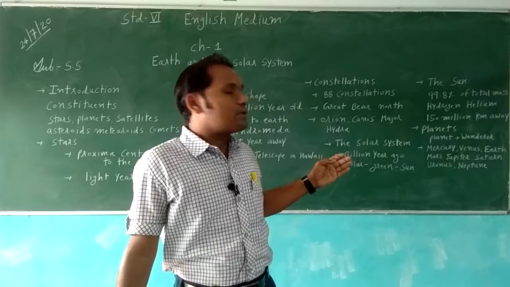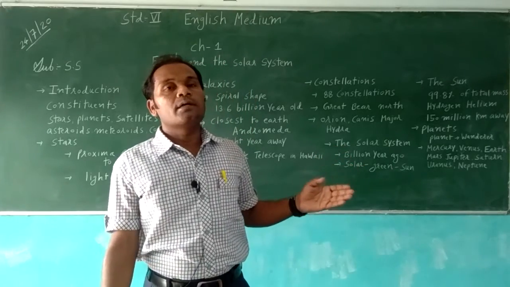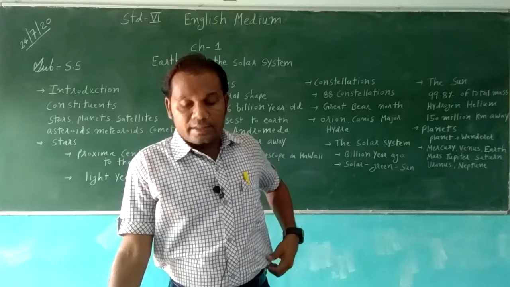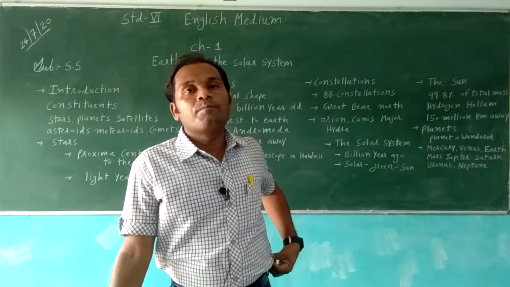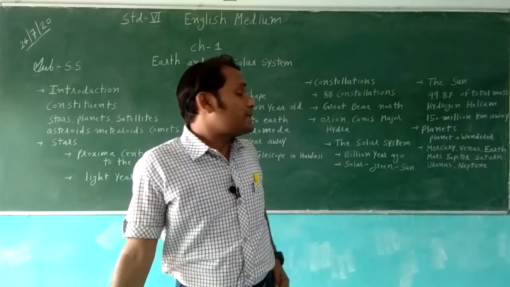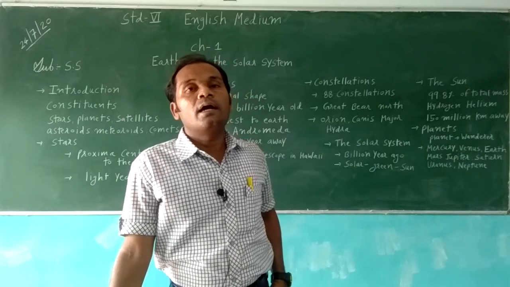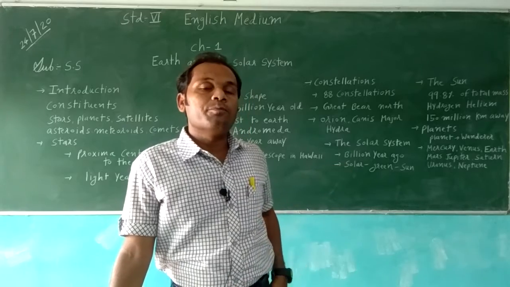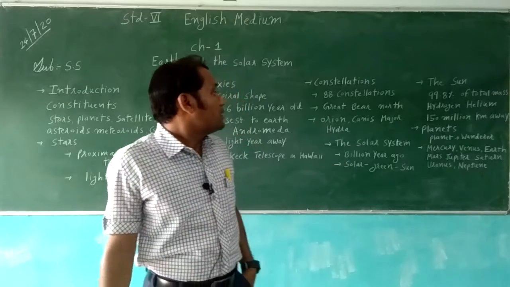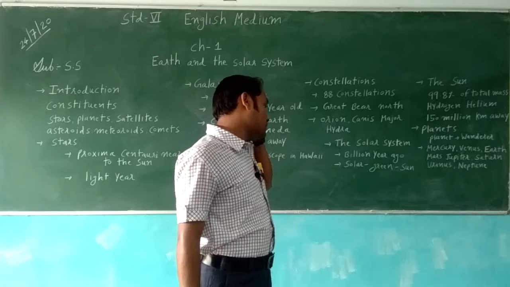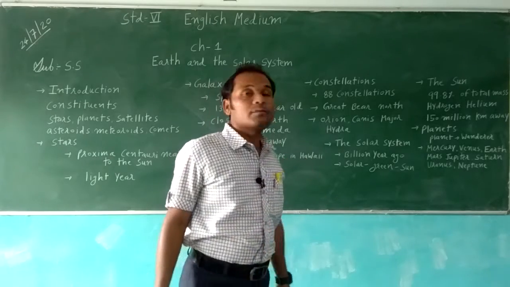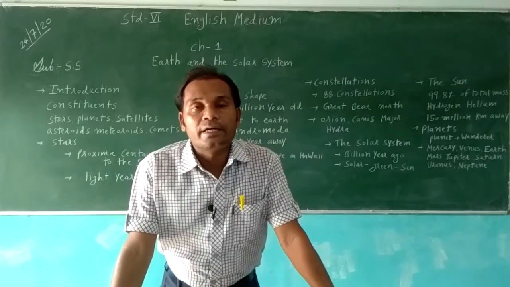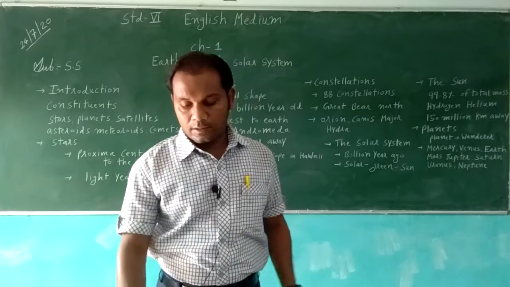Mercury, Venus, Earth, and Mars are the interior, or in short, terrestrial planets. They are made up of hard rocky surface because they are nearest to the sun. Jupiter, Saturn, Uranus, and Neptune are called outer planets.